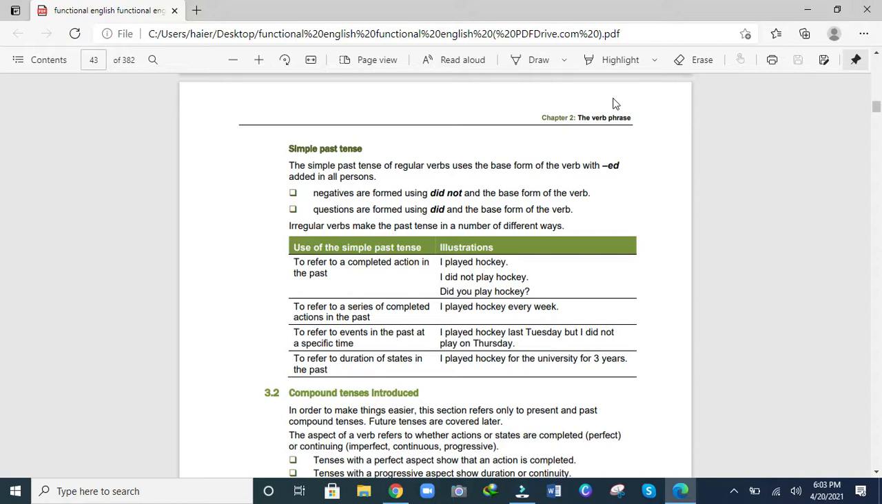To refer to events in the past at a specific time: I played hockey last Tuesday but I did not play on Thursday. To refer to duration of stays in the past: I played hockey for the university for 3 years.